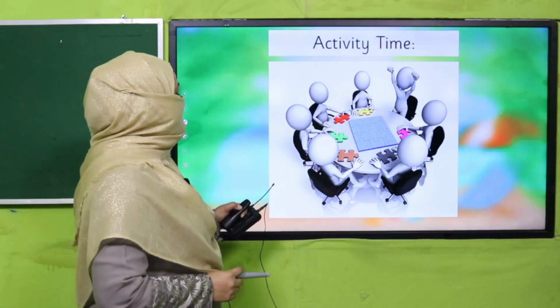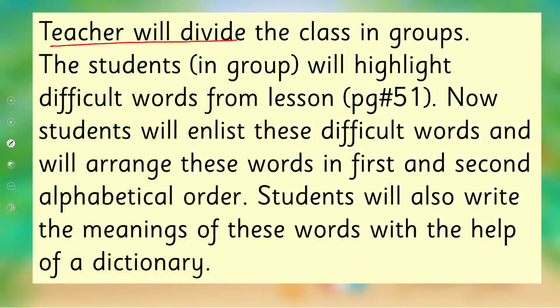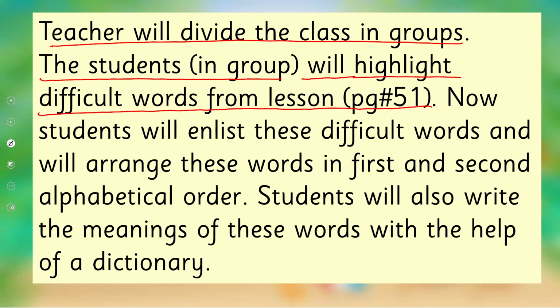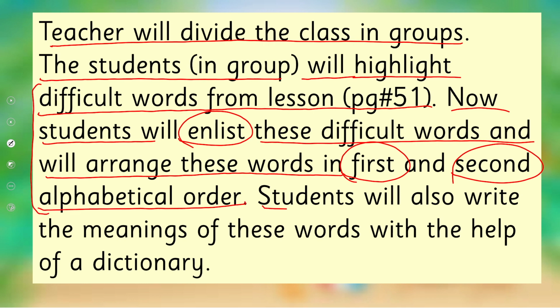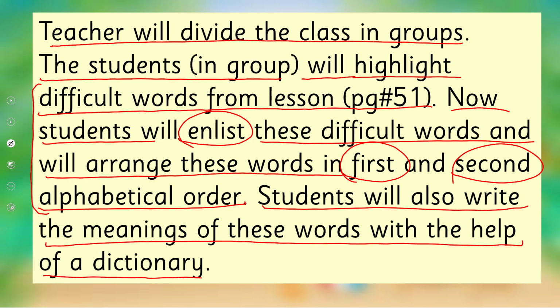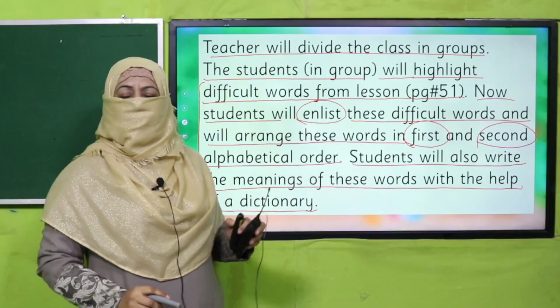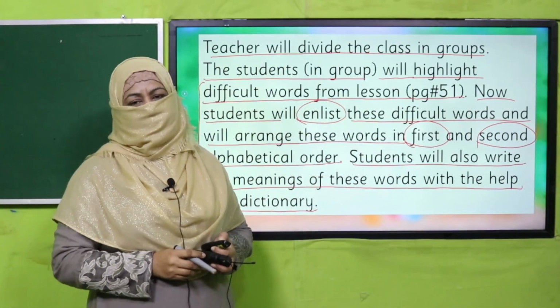Okay, so let's practice this through an activity. The teacher will divide the class into groups. The students in each group will highlight or underline the difficult words from the lesson, page number 51. Now students will make a list of these difficult words and will arrange these words in first and second alphabetical order. Okay, this is the task you will do first, and then students will also write the meanings of these words with the help of a dictionary, right? So pause the video, enjoy this activity in groups, and then come back.